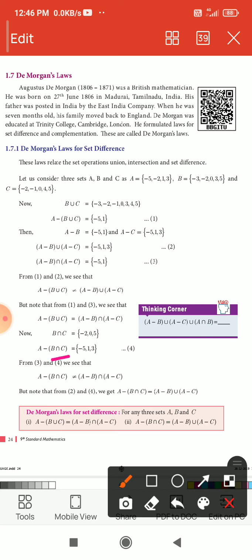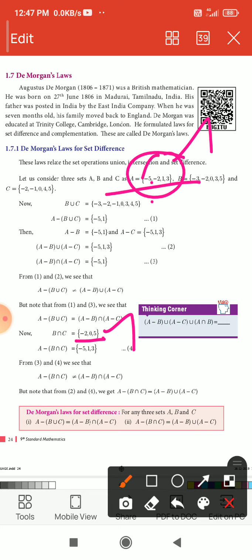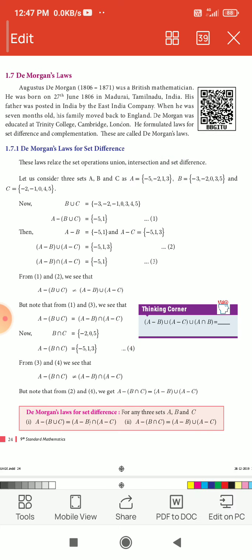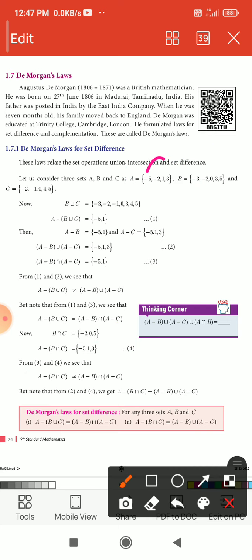Then find A minus B intersection C. The A set is here and the B intersection C set is here. Subtract this one from this set. First write the A set values: minus 5, minus 2, 1, 3. Delete the common elements and write the remaining elements. Minus 5 is not in this set, so write minus 5.